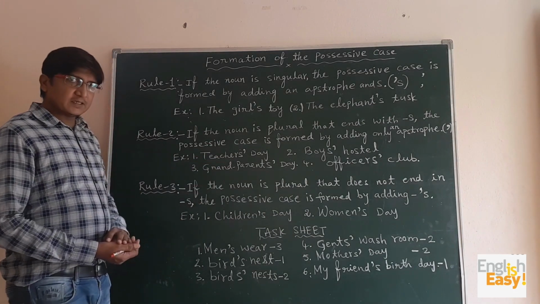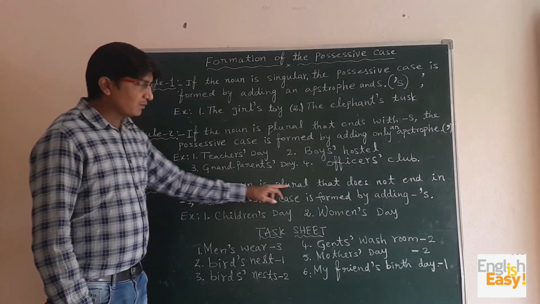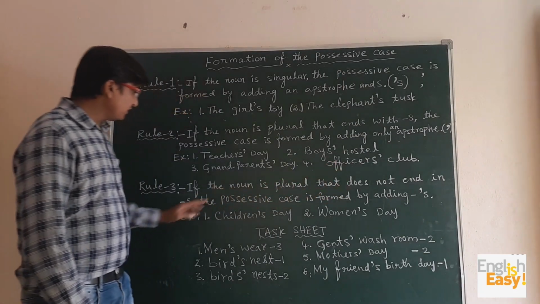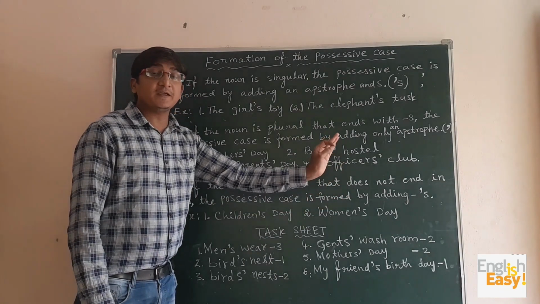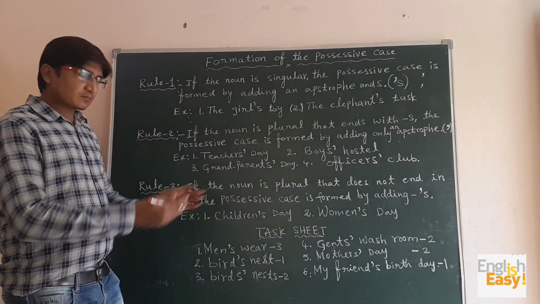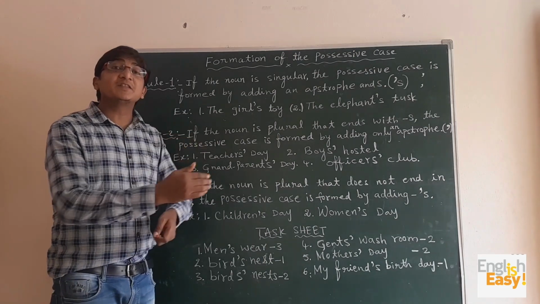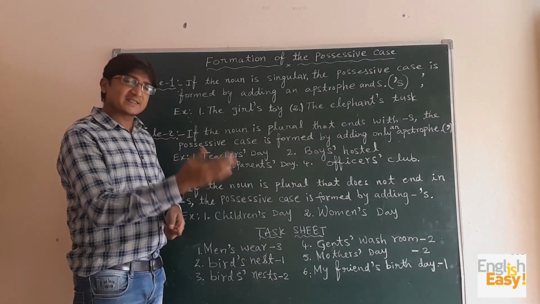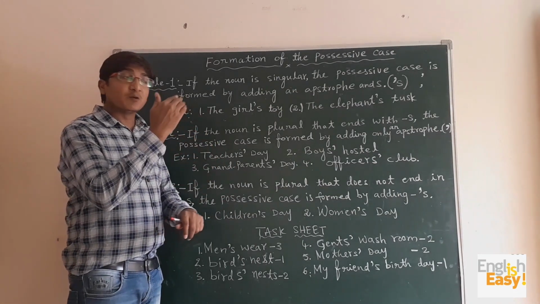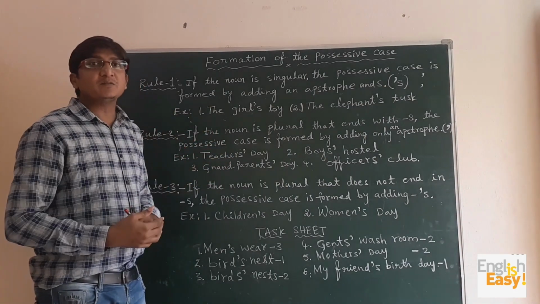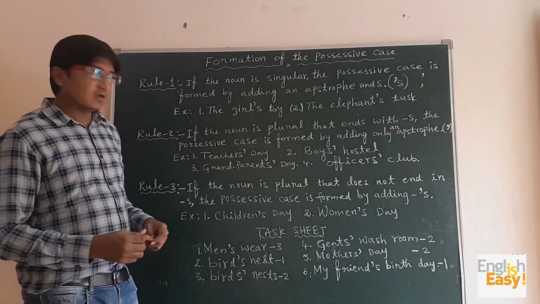And now we can see the third rule. Third rule is, if the noun is plural and does not end in s, the possessive case is formed by adding apostrophe s. So in English there are nouns which have plural forms but do not end with s. They don't end with s, but still they are plurals. So if we have such nouns, the possessive case is formed by adding apostrophe s. So this we need to remember.